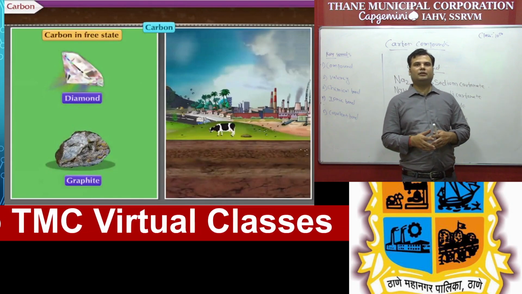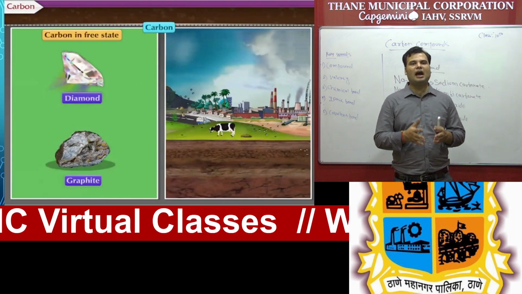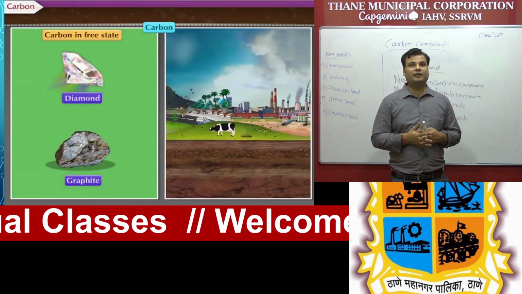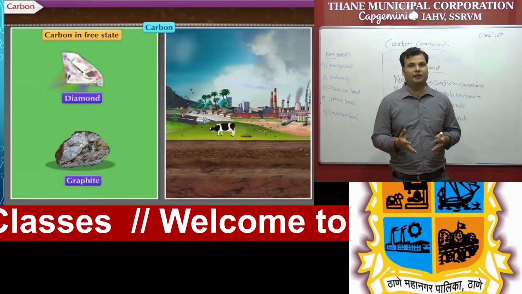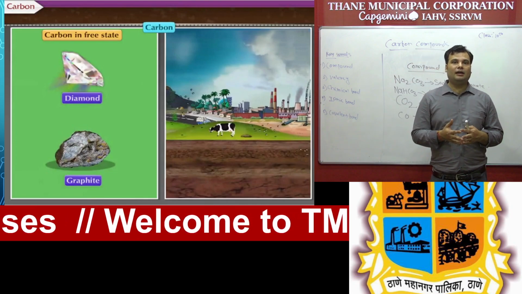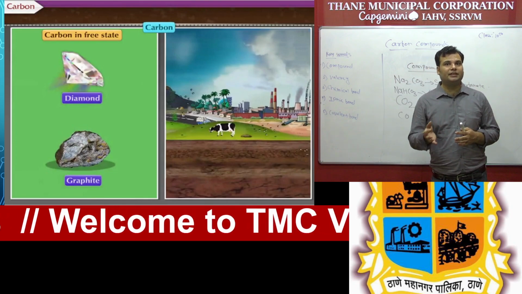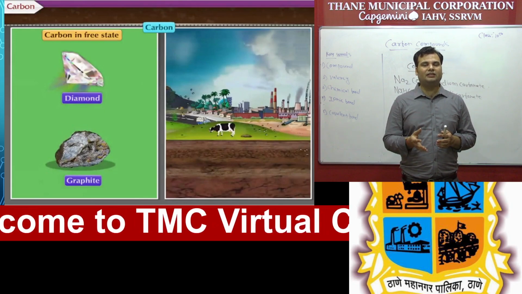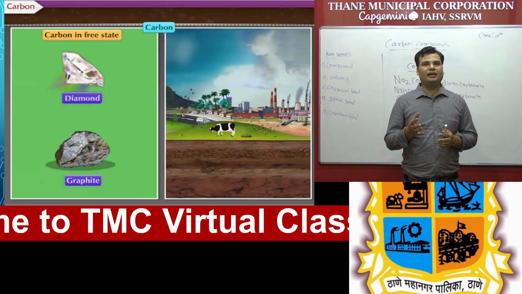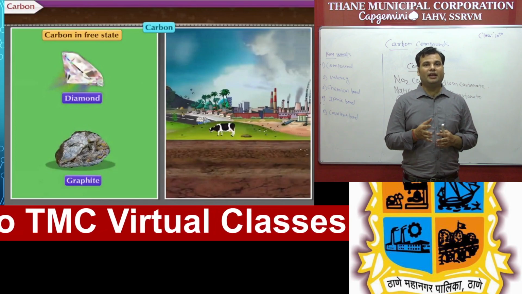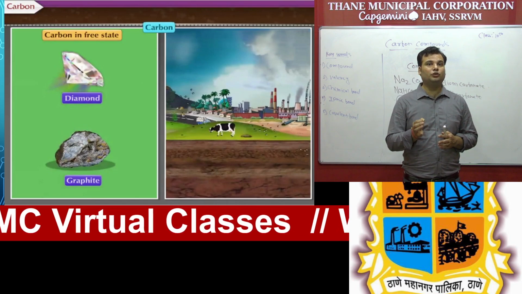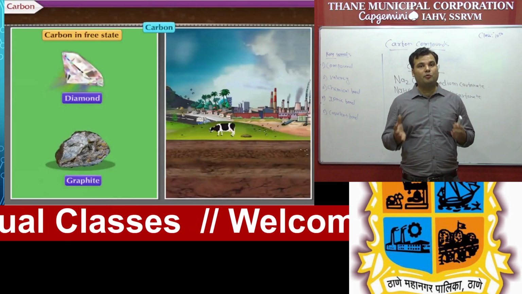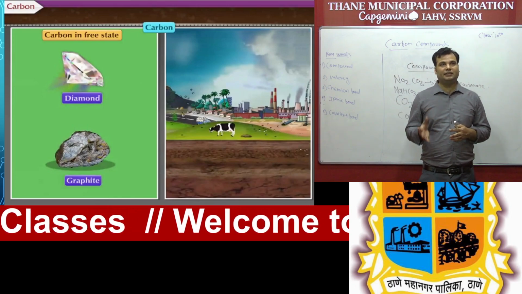So student, we have to start with why carbon. You know that in our body 70% is made up of carbon, and in the earth crust there is only 0.02% carbon. In the earth crust we know that all the metals, non-metals, everything we derive from the earth crust, but remember that carbon is present only 0.02% in the earth crust. But why is carbon so special? Our body is made up of 70% carbon.